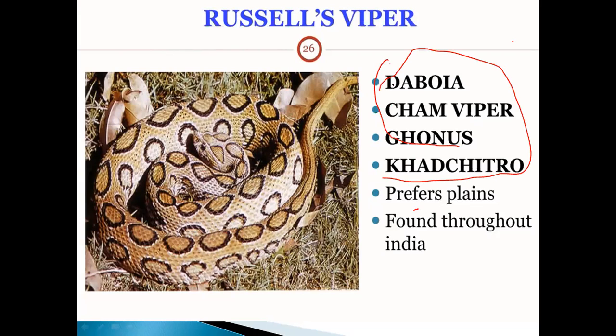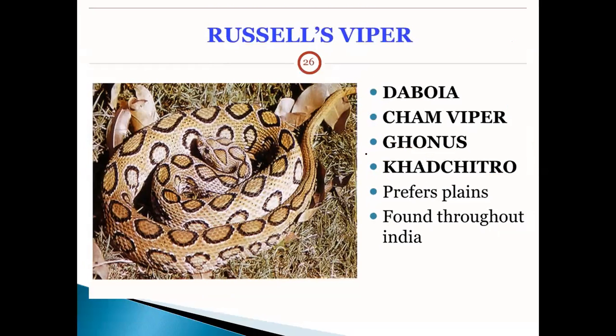Russell viper. These are the common names. It is found throughout India.